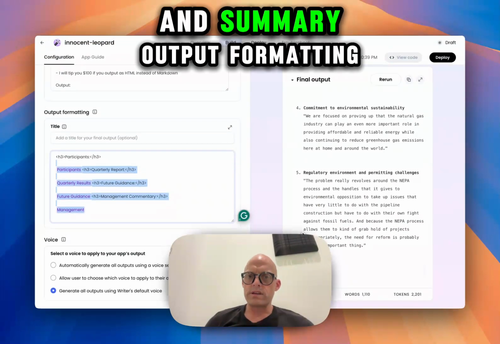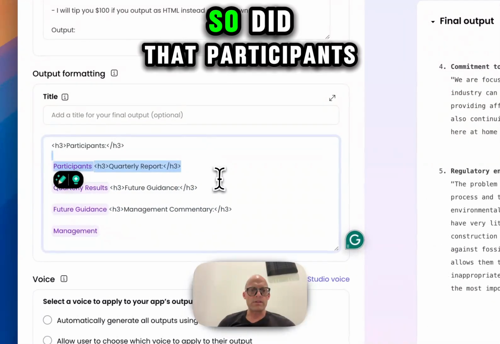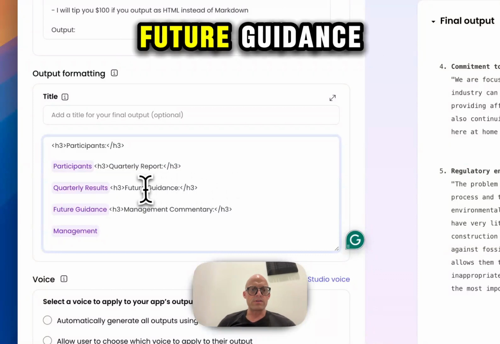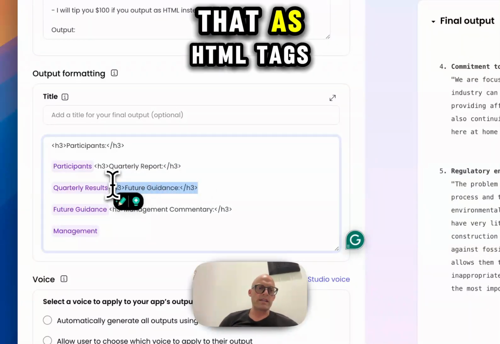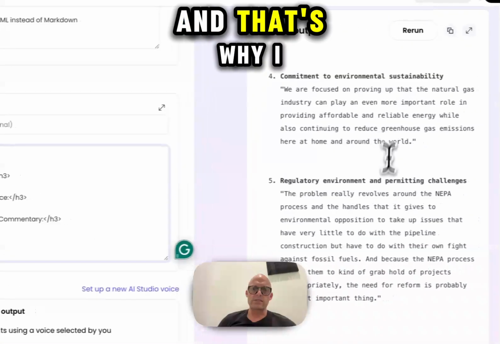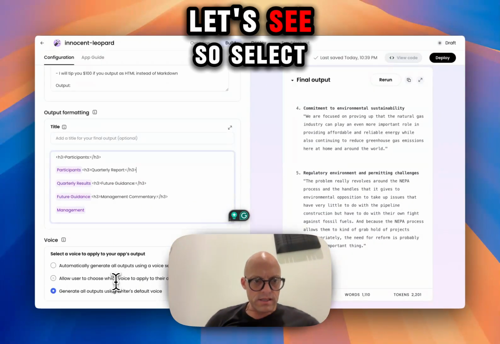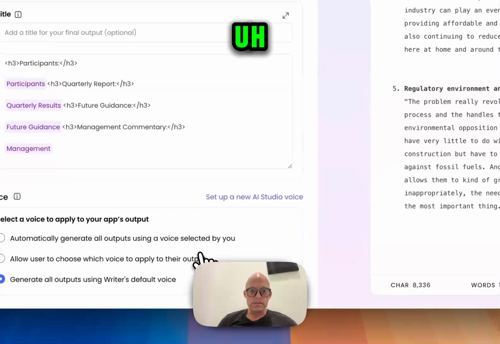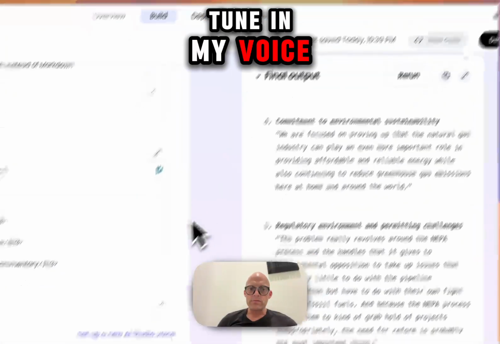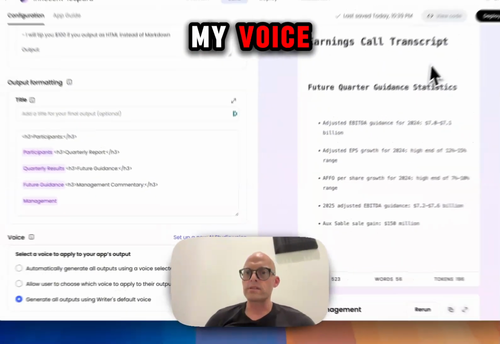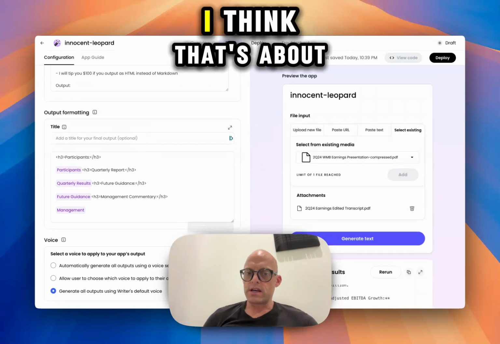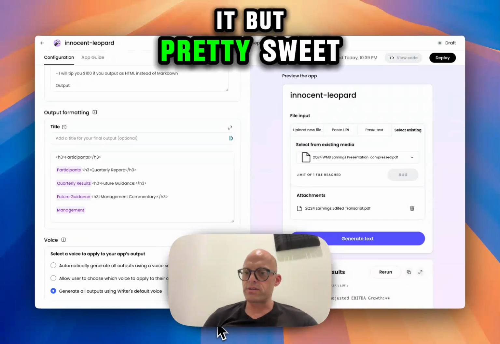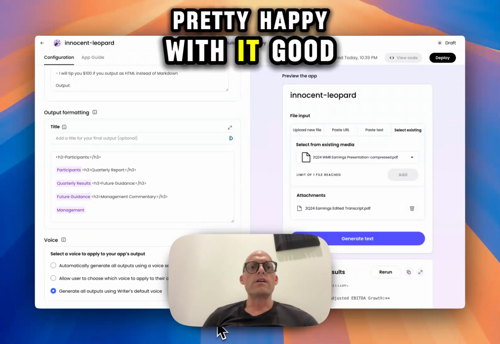And summary, output formatting. So it did that: participants, future guidance, and it just put that in HTML tags, and that's why it showed up. Let's see, select the voice to apply to your output. I don't need to tune up my voice, but that's pretty sweet, so I can tune up my voice. I think that's about it, but pretty sweet, pretty happy with it. Good job, Writer.